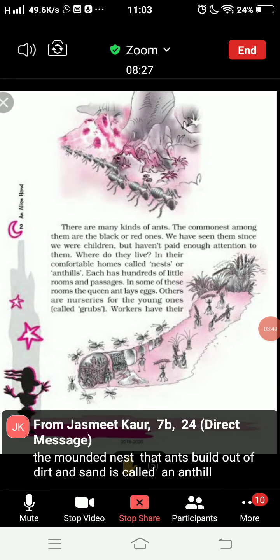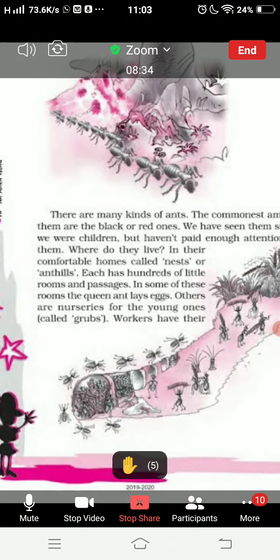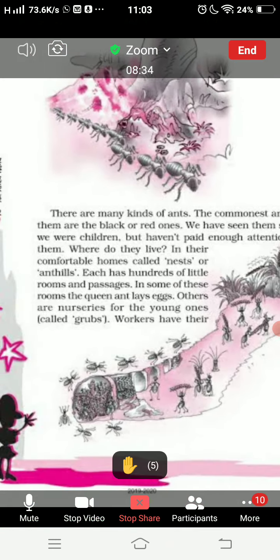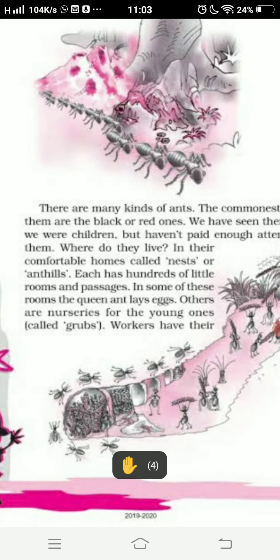So my dear students, you go through this page very carefully. See, this is page number 3 of your literature book. Here the meaning of anthill is given. So you can get hints from there. So get ready with your answer. Who is going to describe anthills? Raise your hands. I want maximum participation.